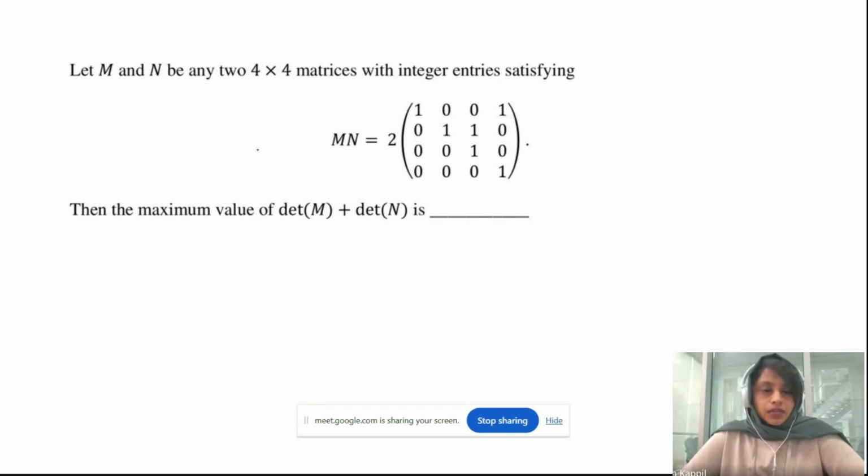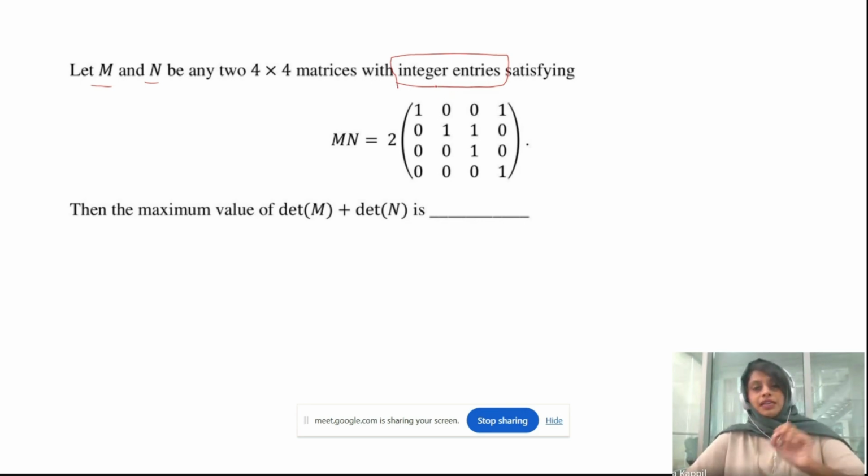Okay. So let M and N be 4x4 matrices with integer entries. Always they will give us some clues in the statement, so it's better to underline it. Integer entries satisfying MN, the product of the matrices, is given as 2 times this matrix. There are no choices, so you just have to write an answer here. A numerical value: then the maximum value of determinant of M plus determinant of N is dash.